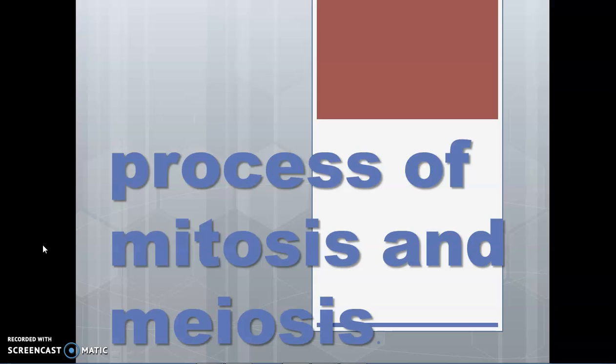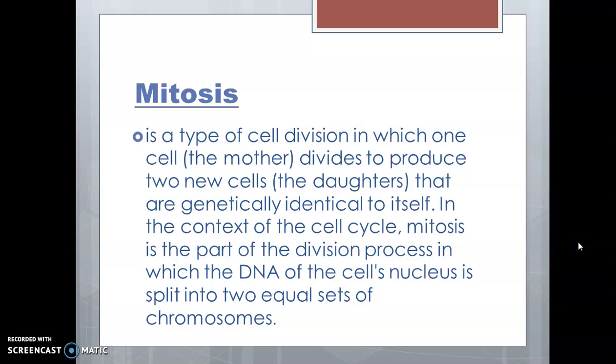For today's video, we have the process of mitosis and meiosis. First, what is mitosis and meiosis? Before we tackle meiosis, first we need to know what mitosis is. So mitosis is a type of cell division in which one cell, or the mother, divides to produce two new cells, or the daughters, that are genetically identical to itself.